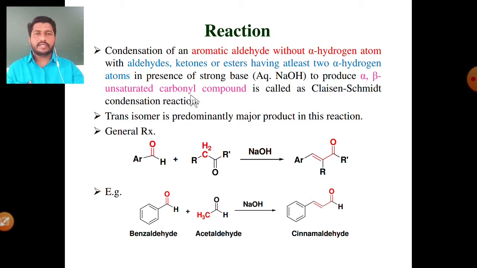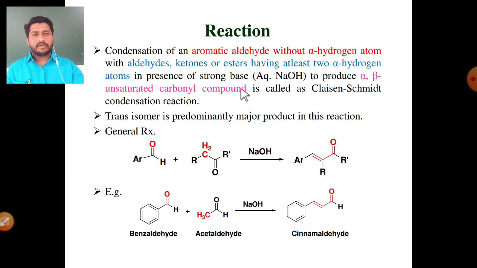Number one is an aromatic aldehyde without alpha hydrogen atoms, and number two is an aldehyde, ketone, ester or any other molecule having at least two alpha hydrogen atoms. The condensation of these two molecules in the presence of a strong base gives an alpha beta unsaturated carbonyl compound, and this reaction is called the Claisen-Schmidt condensation reaction.